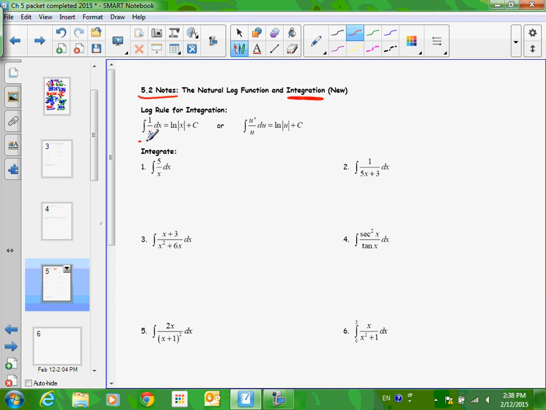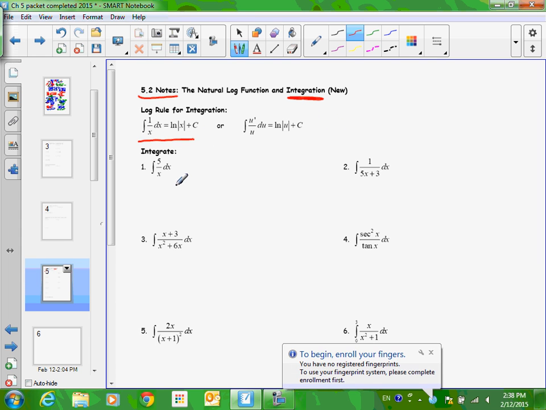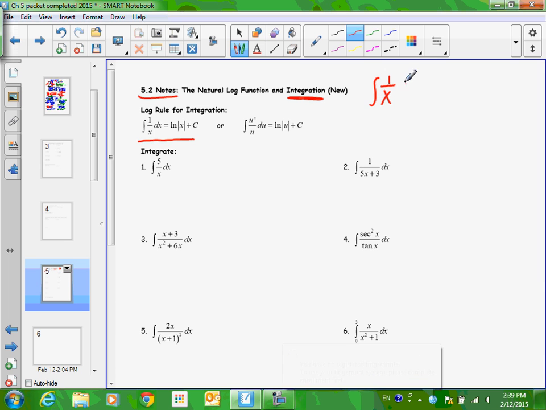All right, I believe in your packet that little part got hole punched out, so I'm going to rewrite this over here. In general, if you have 1 over x, or it could be any letter really, that you're integrating, that by definition is natural log of the absolute value of x. Natural log of absolute value of x plus c. This includes if this is written this way.